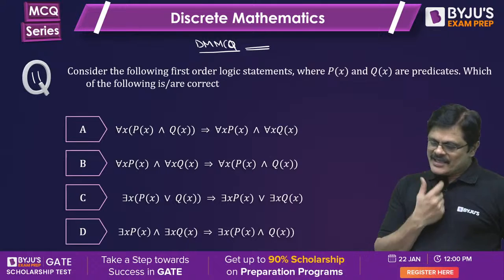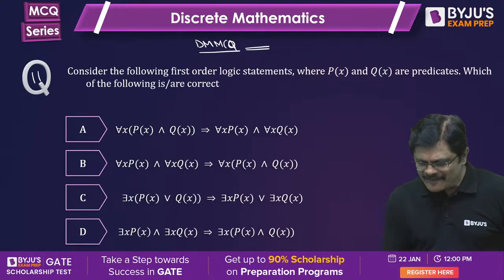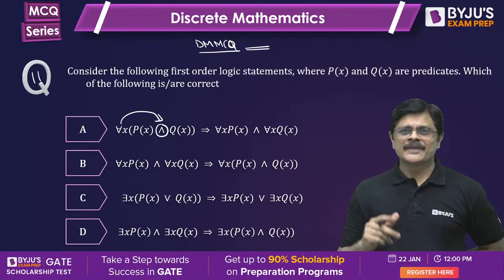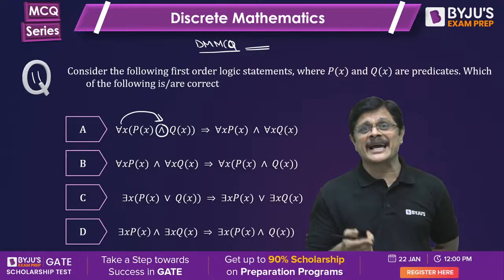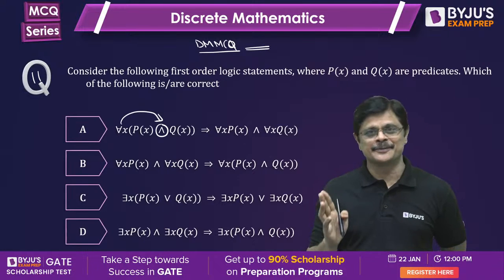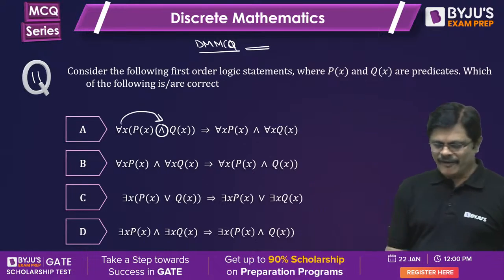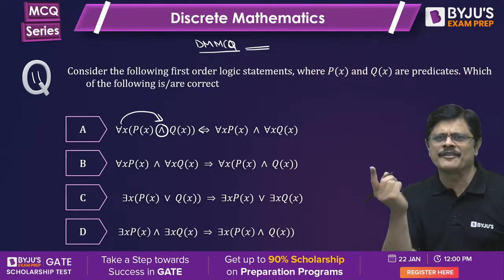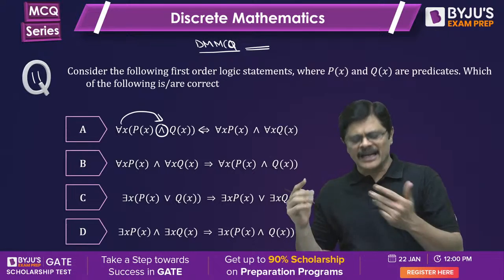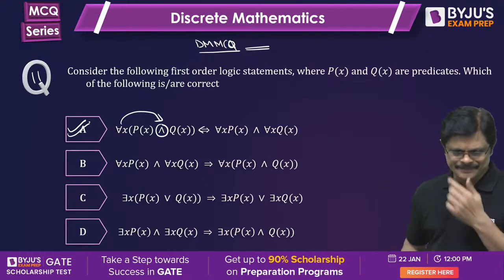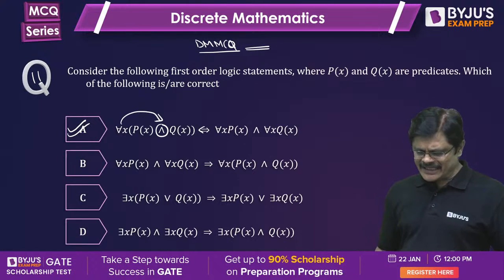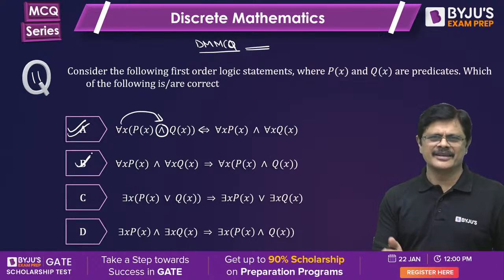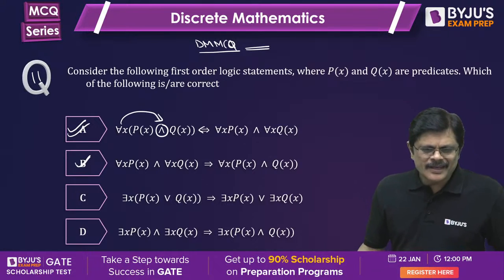See, my dear friends, for all works fine with the AND connective. The standard results I gave yesterday, I think the day before yesterday I told you to practice them. I mentioned in the MCQ series also that these are the results we should remember. For all with AND is actually equivalent, so one-sided condition obviously happens. Whenever equivalence is there, you can happily write the one-sided condition. Therefore, option A is correct. It works in both directions. Very good.